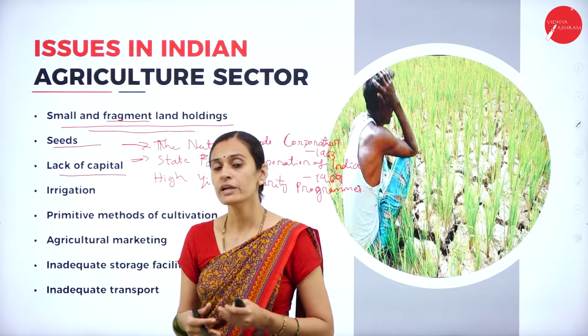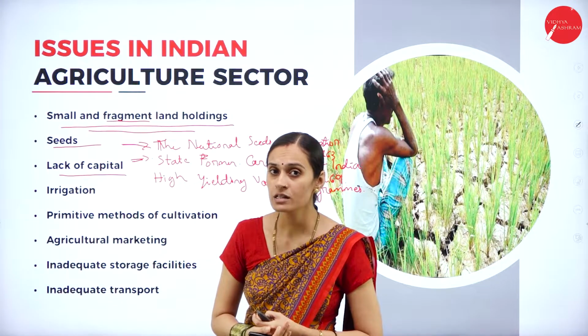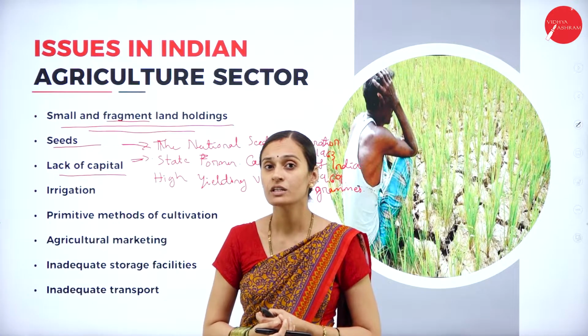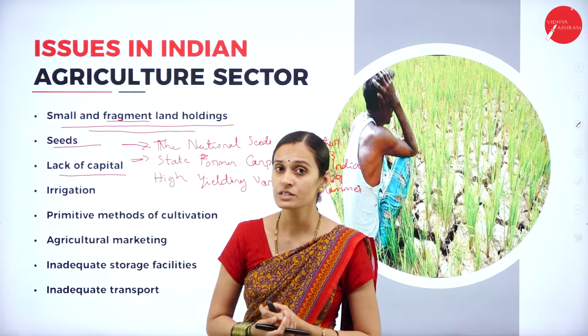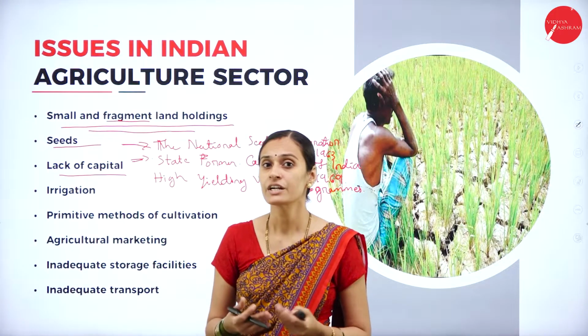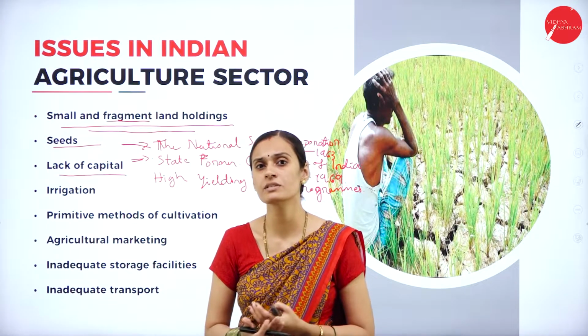Yes, we know every production process requires capital formation. Agriculture also requires capital for purchasing different raw materials and factors like seeds, tractors, tillers, and fertilizers. Everything requires a capital investment.